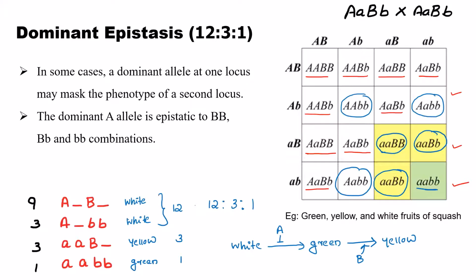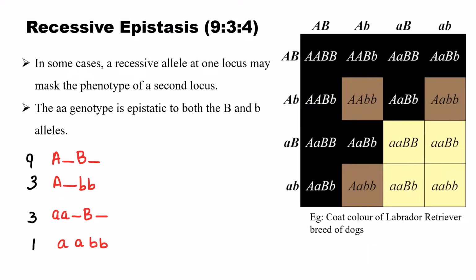If there is dominant A allele, then this white color will not change to green color. That you have to remember. So this is the pathway of this dominant epistasis. And the ratio for dominant epistasis is 12:3:1. This you have to remember. Okay. I think this is clear.